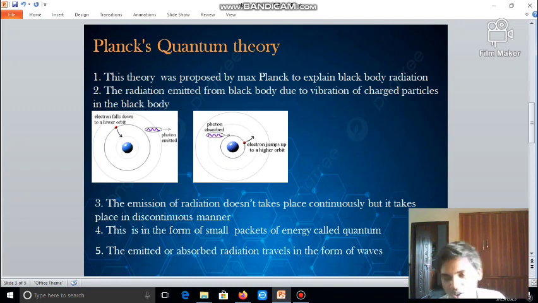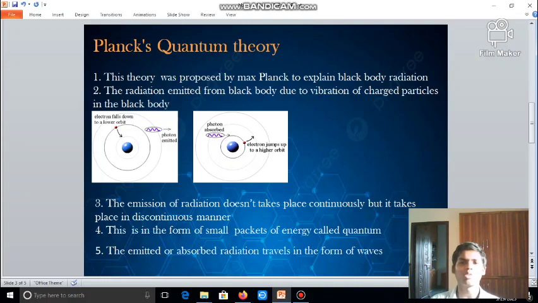When the electrons fall from a higher orbit to a lower orbit, the energy decreases and is released, right? So the photon is also emitted. Assume that the photon here is radiation. Energy is emitted. See, when the electron jumps up from a lower orbit to a higher orbit, the energy is absorbed. The photon is absorbed.